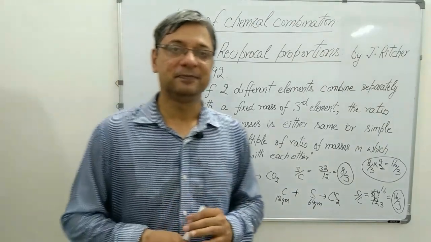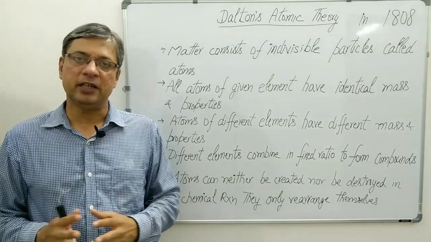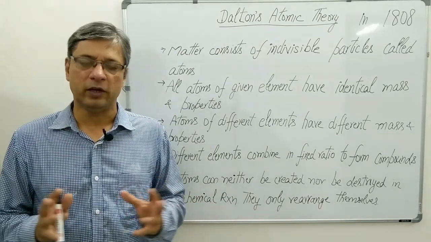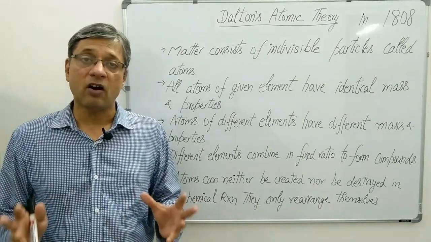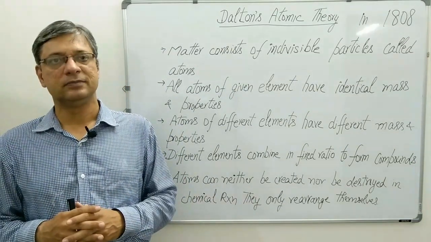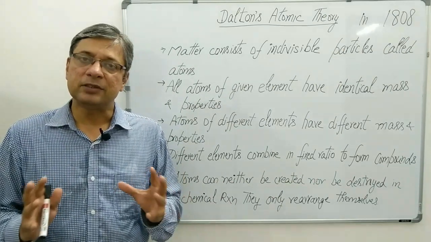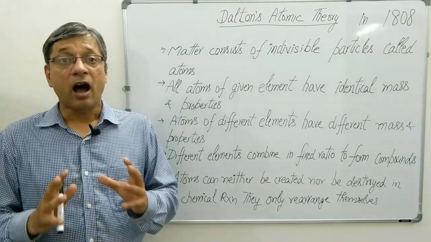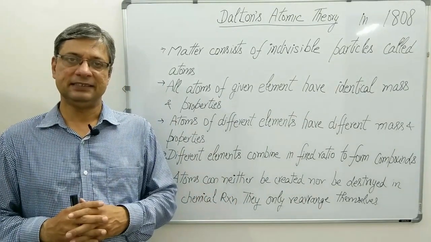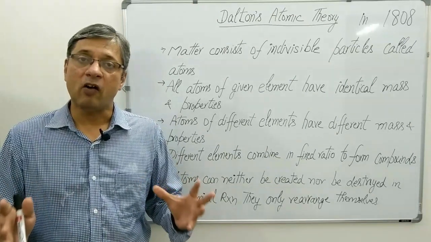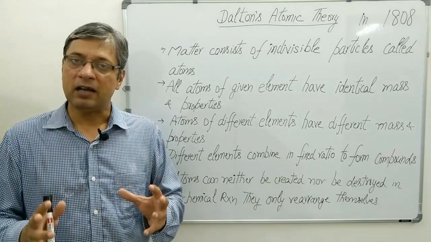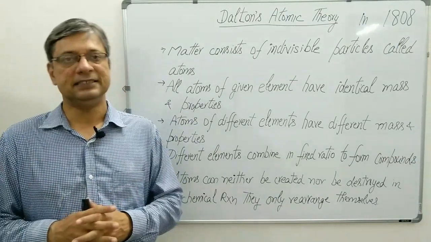Let's move further. Dalton proposed his atomic theory in 1808. The main postulates of this theory were: matter consists of indivisible particles called atoms. All the atoms of a given element are identical in mass and properties. The atoms of different elements have different mass and different properties.